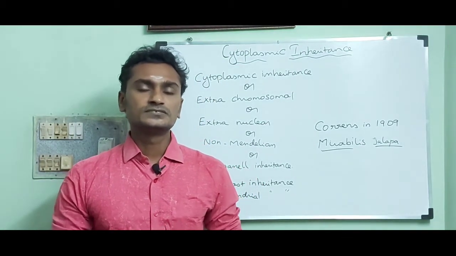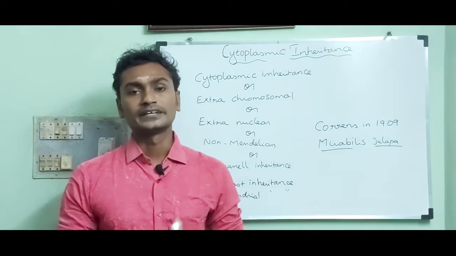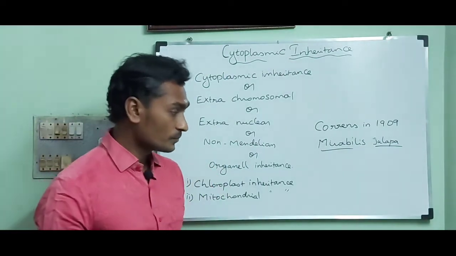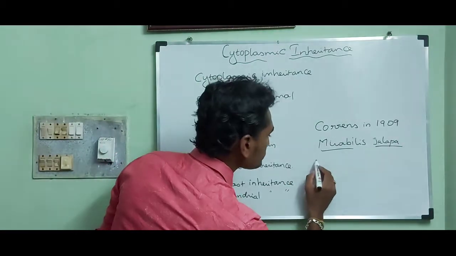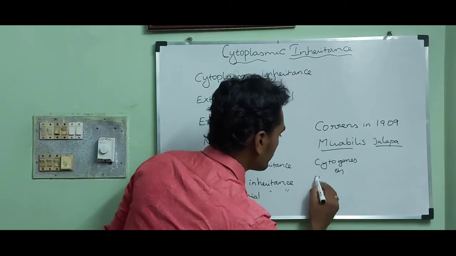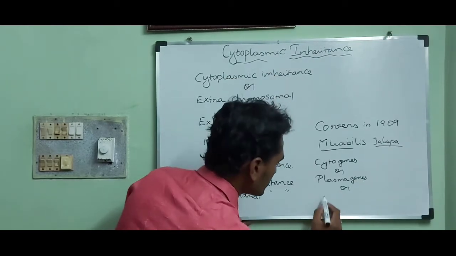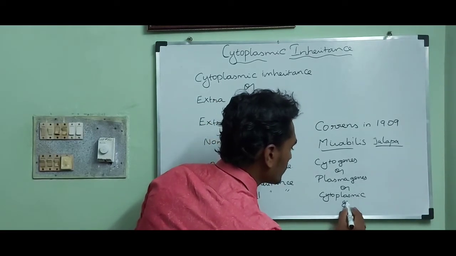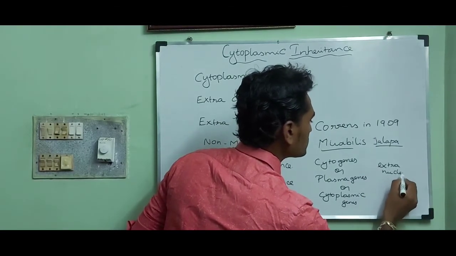The genes which control the cytoplasmic inheritance are called plasma genes or extranuclear genes or cytoplasmic genes or cytogenes. So the genes which control the cytoplasmic inheritance are called cytogenes, or plasma genes, or cytoplasmic genes, or extranuclear genes.